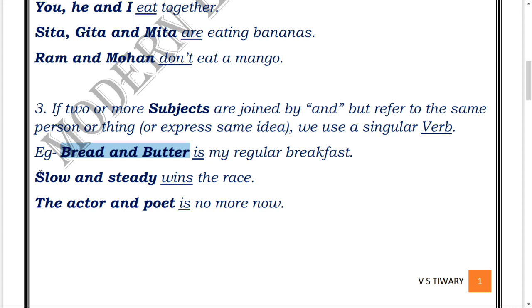Okay, likewise, "slow and steady," both of these actually express the same idea, manner. So, "Slow and steady wins the race." "The actor and poet is no more." Actually speaking, in this sentence we are talking about the same man who was an actor as well as a poet. The same man is being talked about here, so that is why we'll be using "is" here.